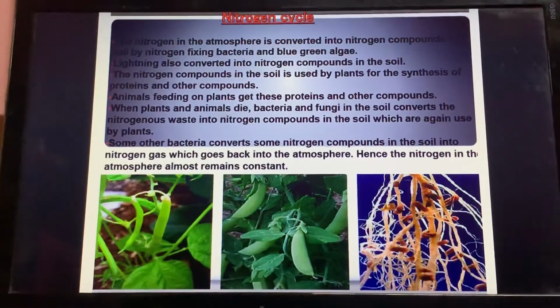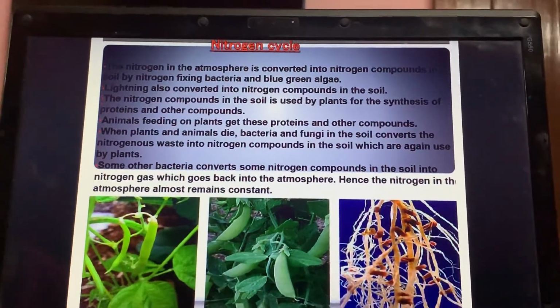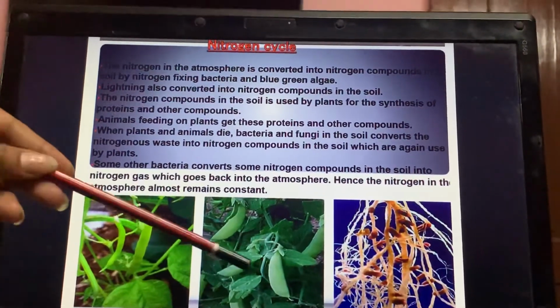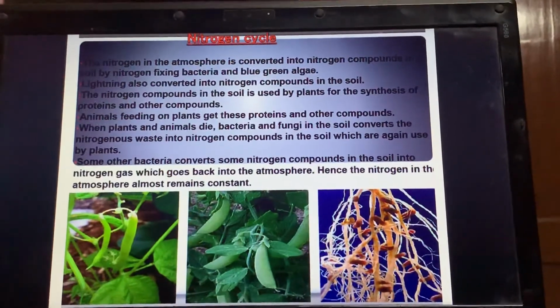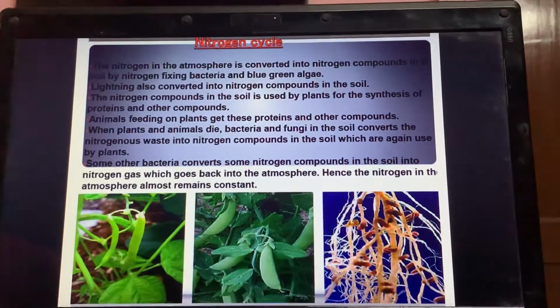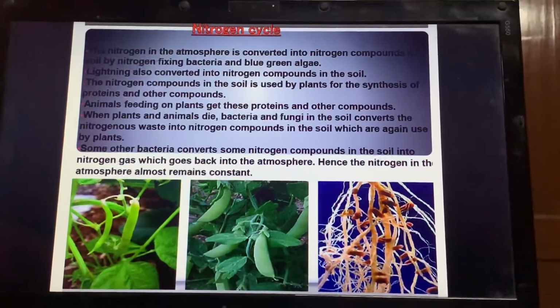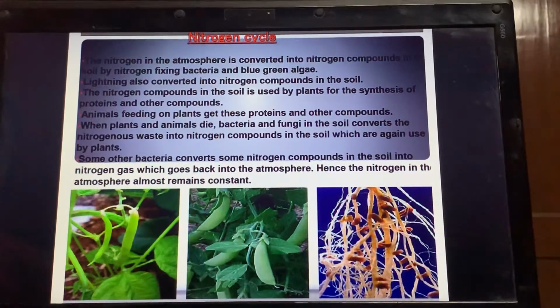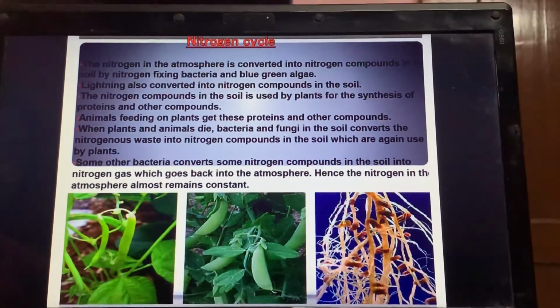Similarly, these nodules are bacterial infections in which the bacteria live, but here it is useful for plants. So in root nodules you will find bacteria, and these bacteria convert gaseous nitrogen into a usable form, right? In this way the amount of nitrogen in the air remains constant.